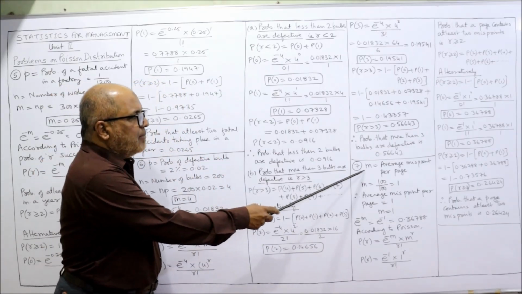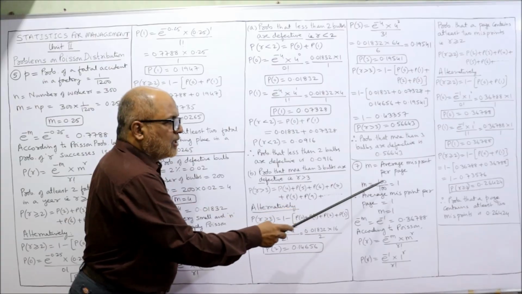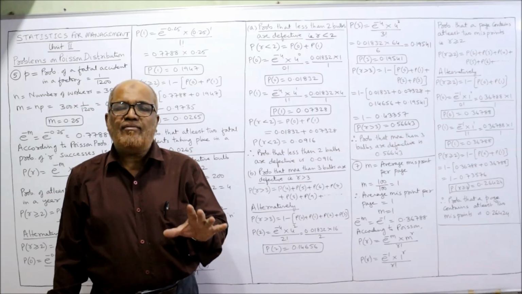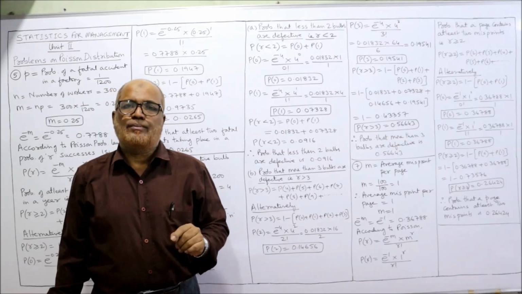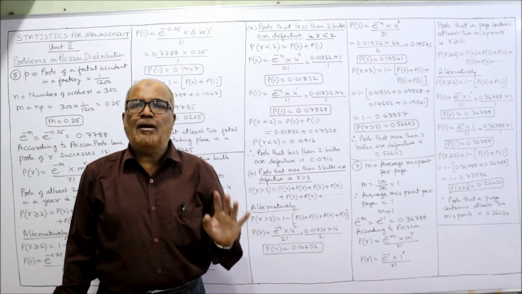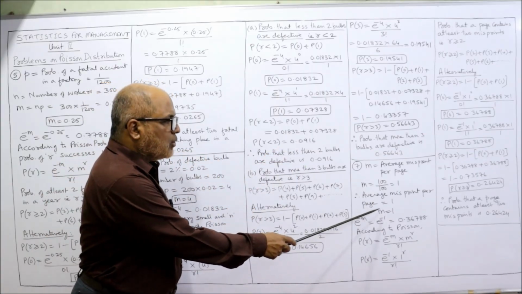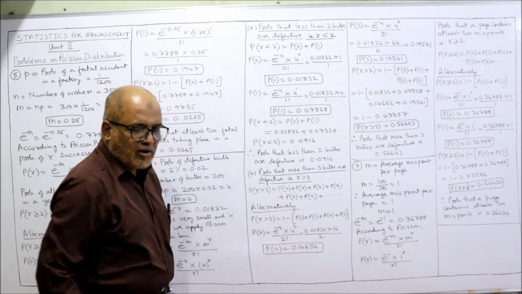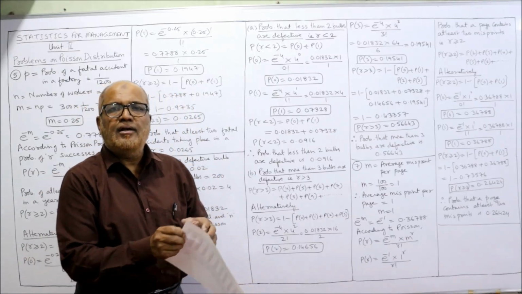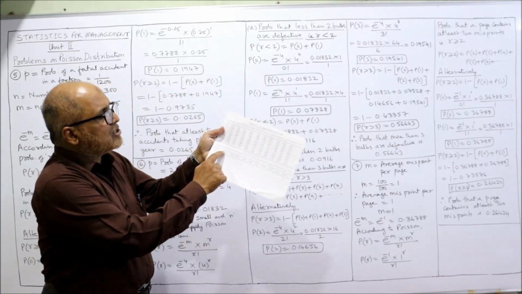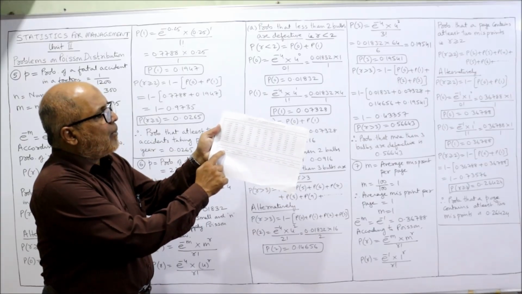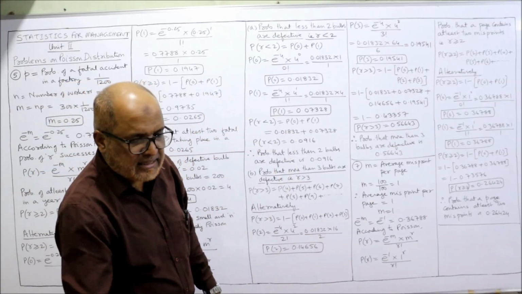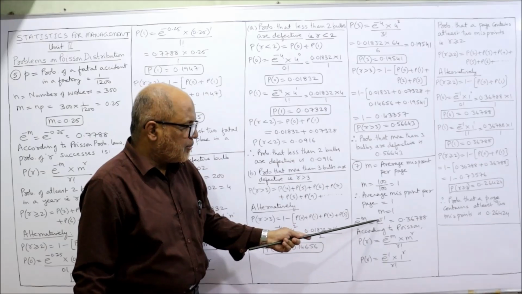So here we can say M is equal to average misprint per page. So M is equal to 100 by 100, which is equal to 1. So on an average, we have 1 misprint per page. E to the power of minus M is e to the power of minus 1. Again it's a whole number, so in the small table, e to the power of minus M, you can see 0.36788. This is the value of e to the power of minus 1.